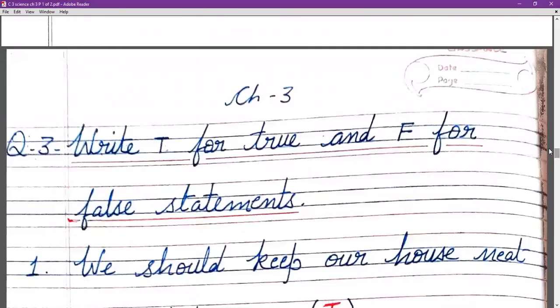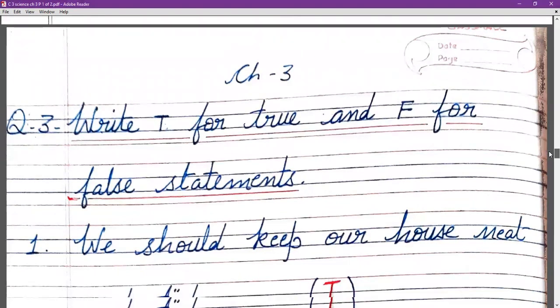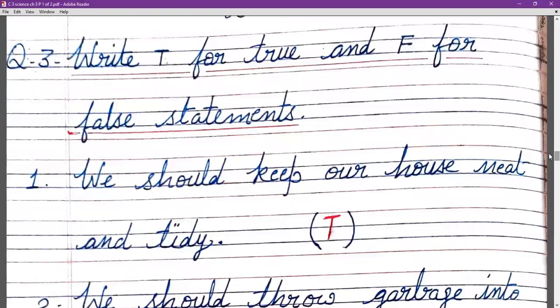Then after this we will write the true and false. Question number 3 is, write T for true and F for false statements. The first statement is, we should keep our house neat and tidy. Yes, true. We should keep our house clean and tidy all the time. So this is a true statement.